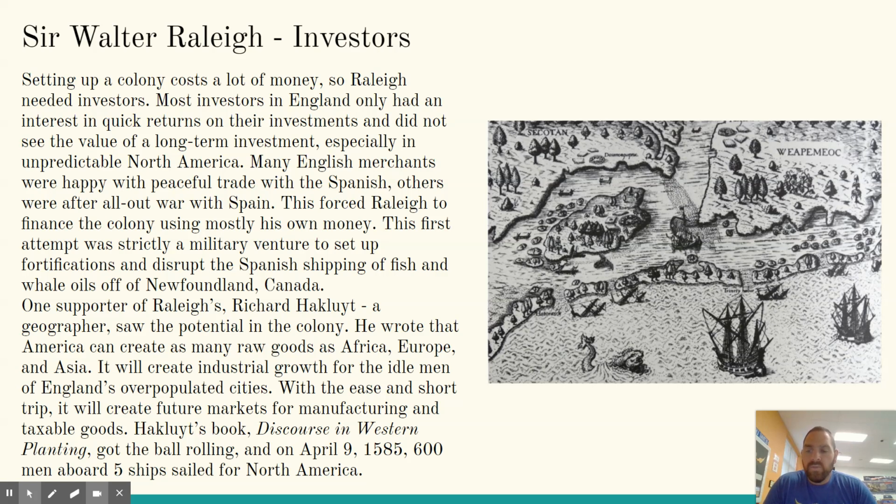Hakluyt's book, Discourse of Western Planting, got the ball rolling, and on April 9th, 1585, 600 men aboard 5 ships sailed for North America.